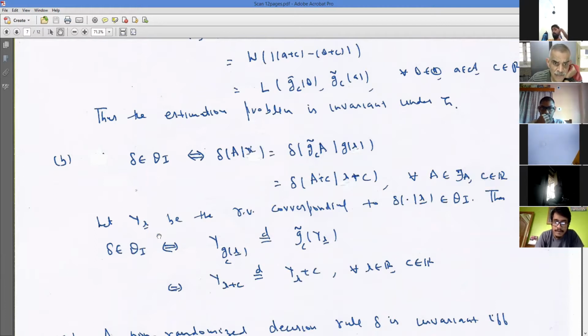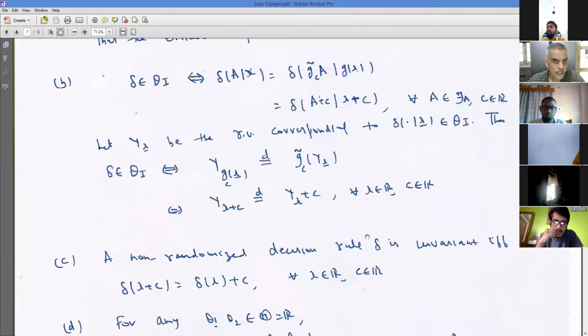So delta belongs to AI if and only if the action in the transform problem should be the same as the transformed action. So that means Yx and you transform the action, GC tilde Yx. Is that okay? Yes, sir. Yx was the original action, and this is the transformed action. That should be the same as if you consider the transformed observation and take the action, which is the same as Y of GCX. Right? But Y of GCX is nothing but Y of X plus C. GC tilde Yx is nothing but Yx plus C. So a non-randomized estimator is this, right?